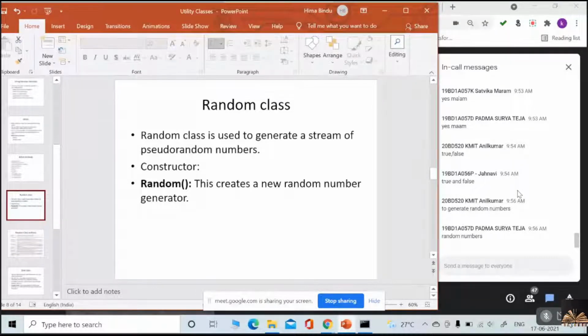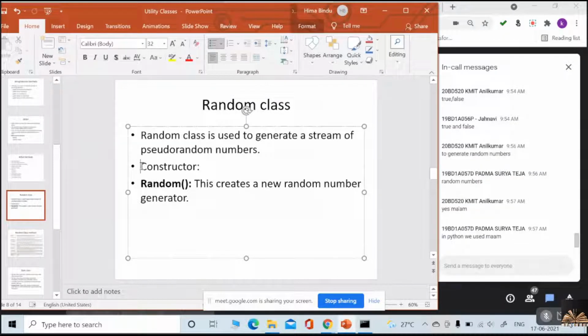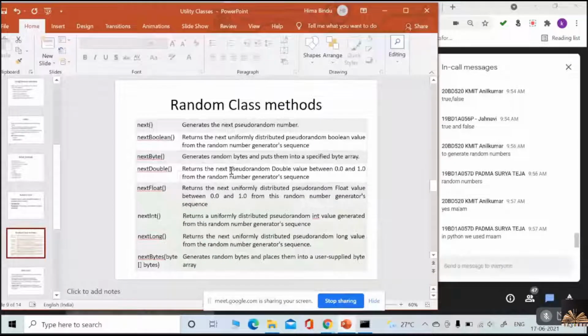Well, fine, very fine. So random class is used to generate a stream of pseudo random numbers. That is, we are able to generate a stream of pseudo random numbers by using the random class. And we have a constructor, Random, which creates a new random number generator. Whenever we use the constructor, it will give you a random number generator. Okay, right?